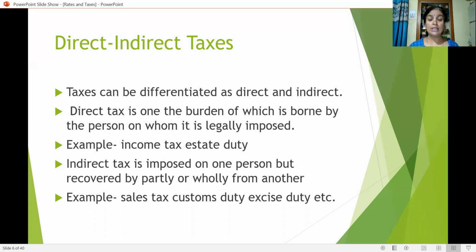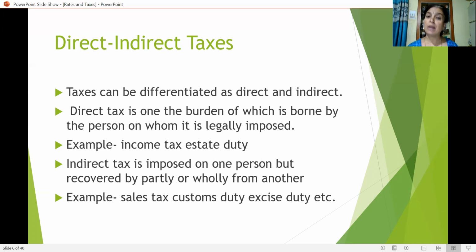When he sells it to the retailer, the shopkeeper, that burden is transferred to him. And finally, the customer, the consumer who purchases it, pays the tax because the tax is included in its sales price.